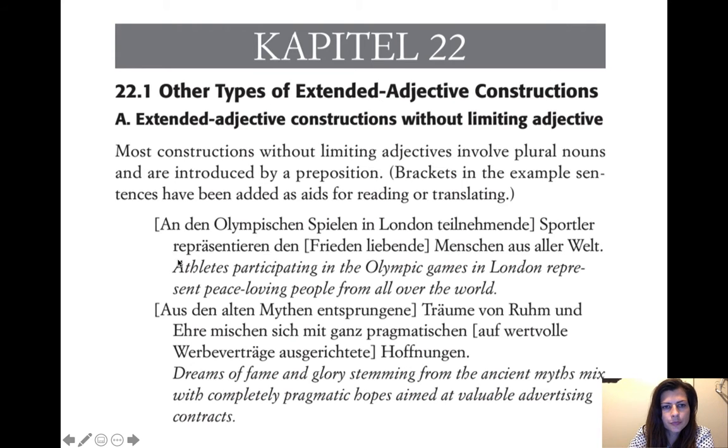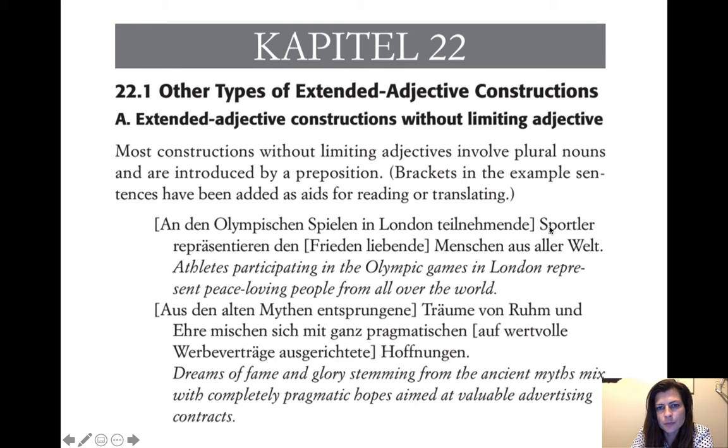So let's look at this one. An den Olympischen Spielen in London teilnehmender Sportler. So let's just look at the first part. In the Olympic Games in London, taking part athletes. So teilnehmen means to take part, and then an goes with it, teilnehmen an, which is to take part in. So in the Olympic Games in London, taking part athletes. So, or participating, participate in or take part in.